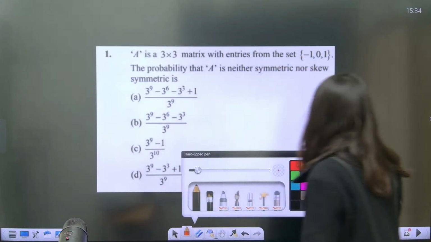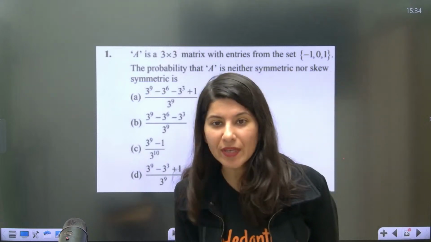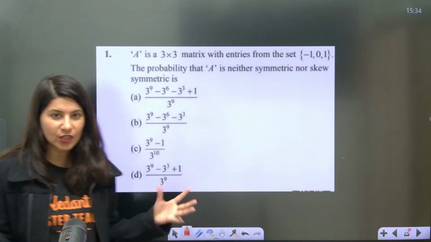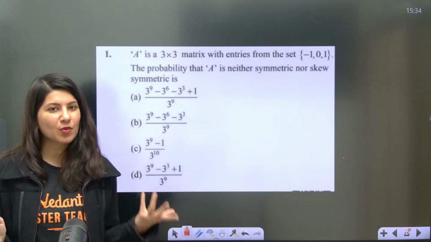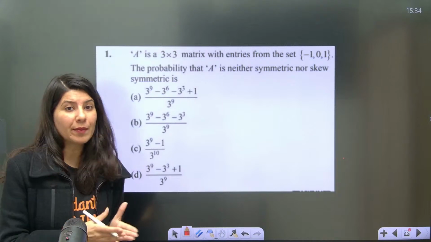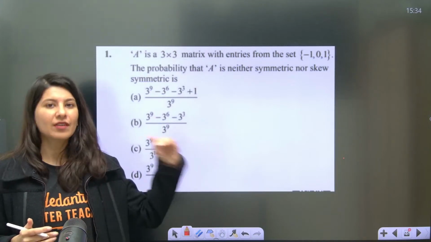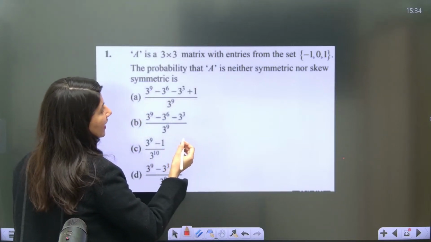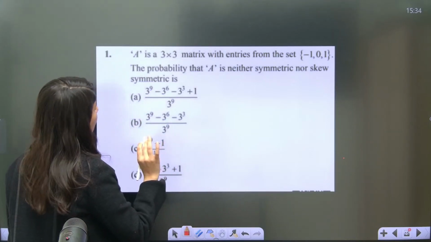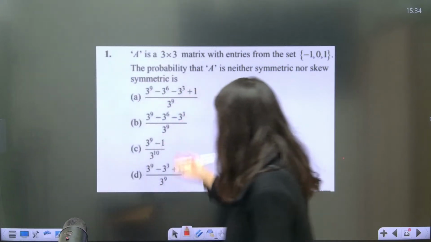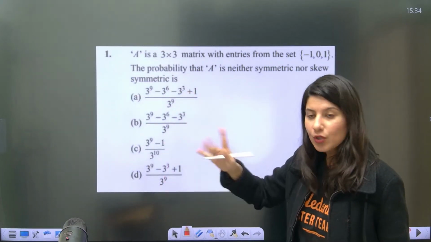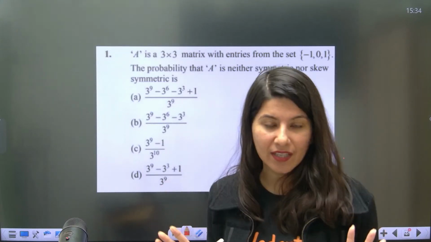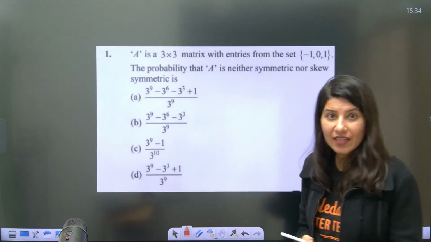Okay, alright. Now, the next question on your screen is from the world of probability. Not a very difficult question, I would say, but good question, because when it comes to probability and matrices, the question is of good level. A is a 3 cross 3 matrix with entries from the set -1, 0, 1. Okay. So now looking at the options also, you should understand 3 cross 3 means 9 elements are there.